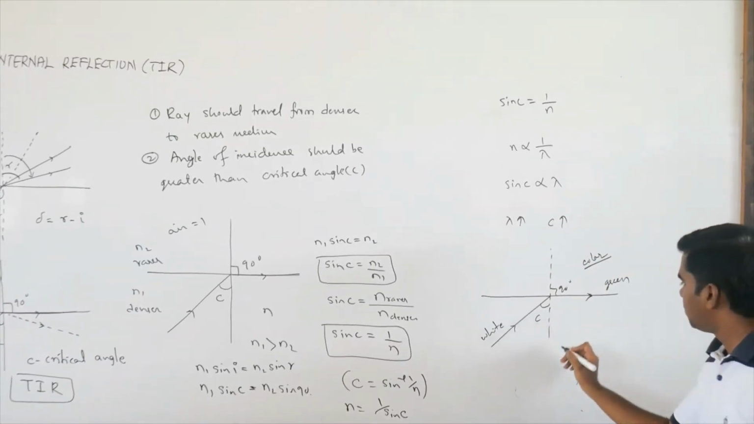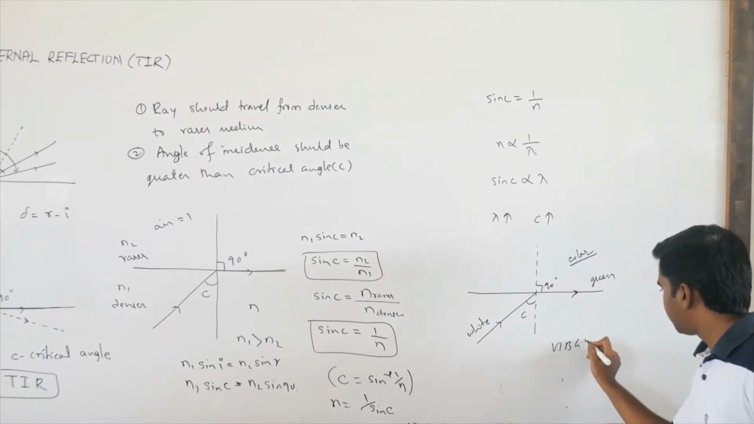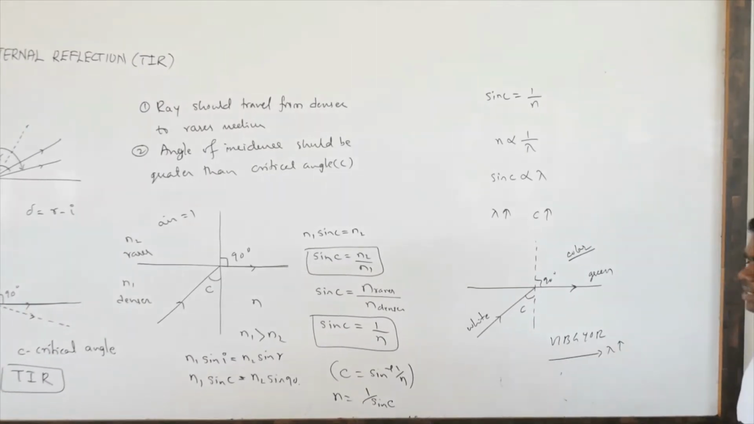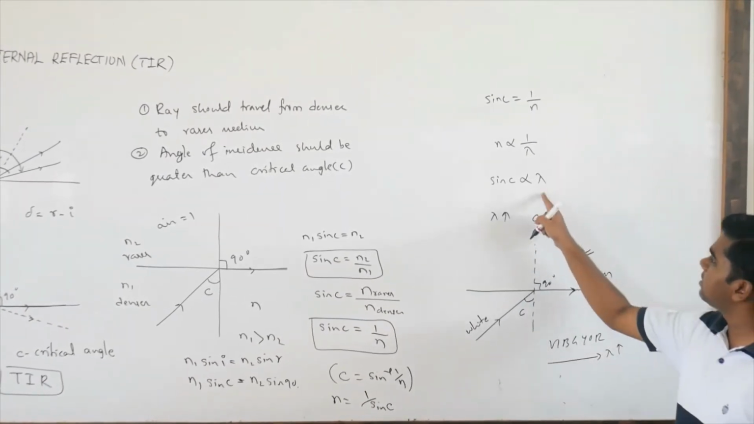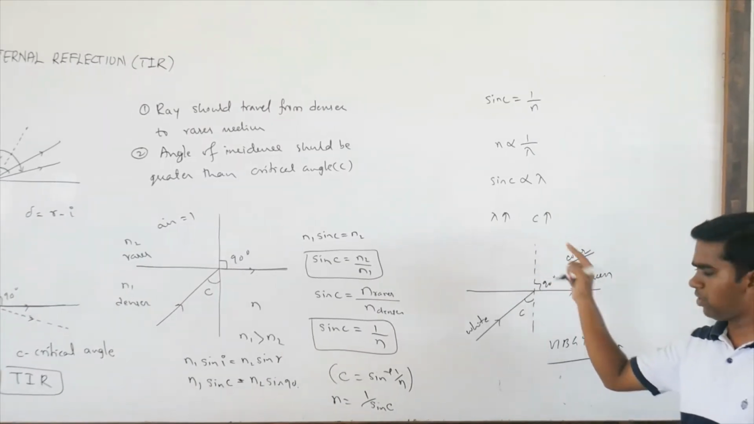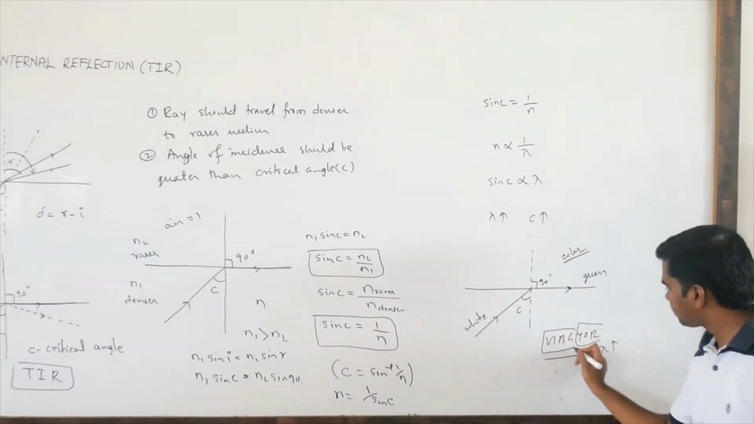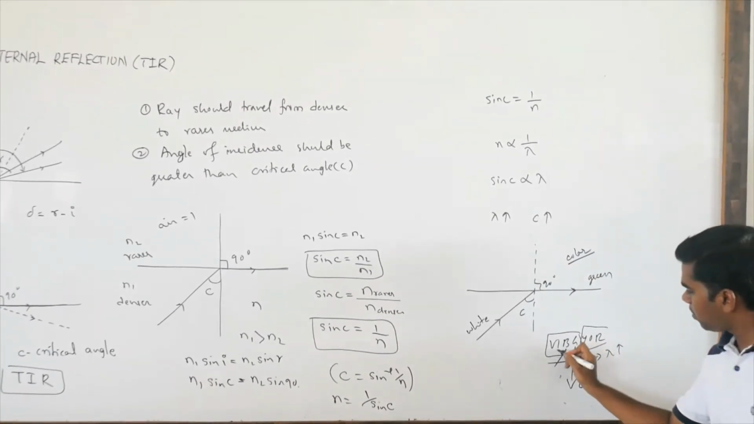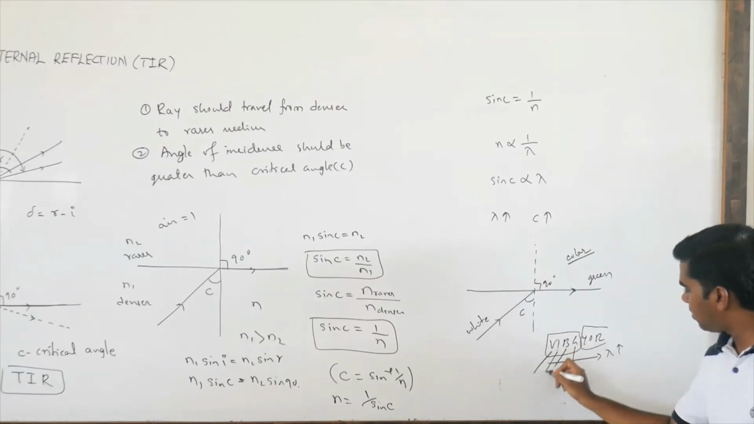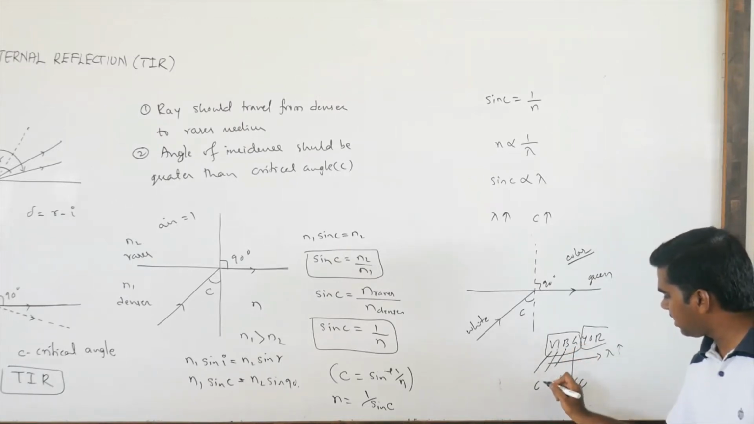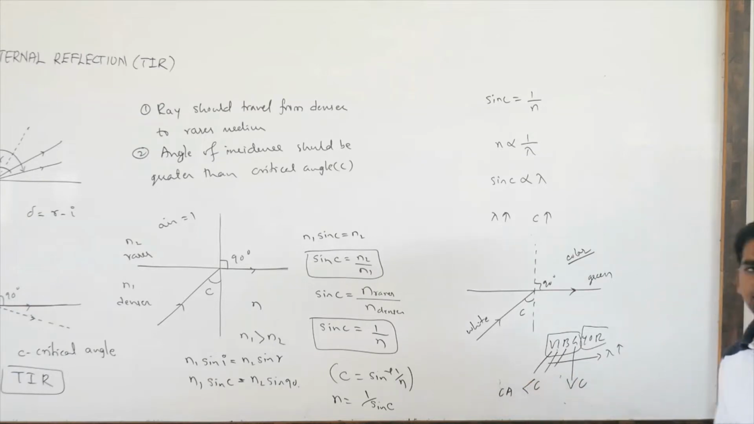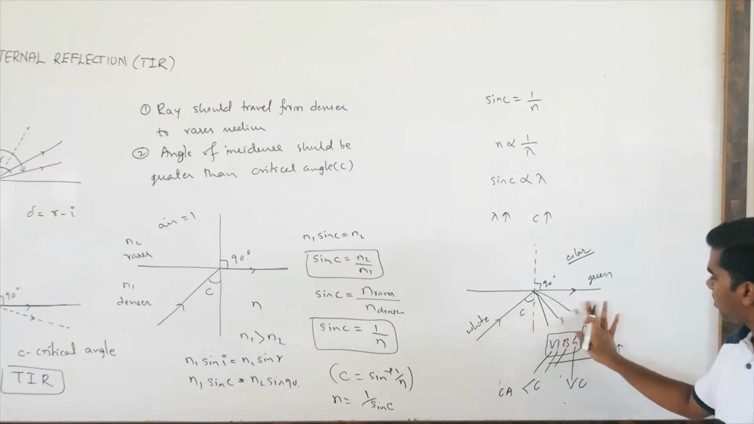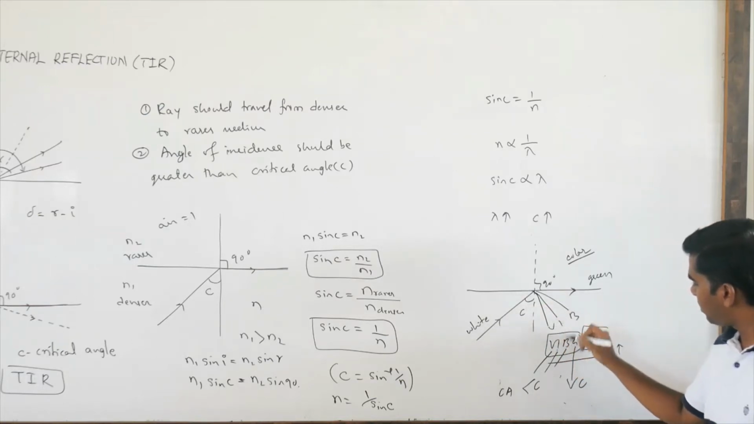Okay, so we know the VIBGYOR order. As you move from here to here, what will happen? Wavelength increases. We know that as wavelength increases, critical angle will also increase. If green has critical angle C, then for blue, indigo and violet, the critical angle is less than C. So all these rays will reflect. Those rays are violet, indigo and blue.